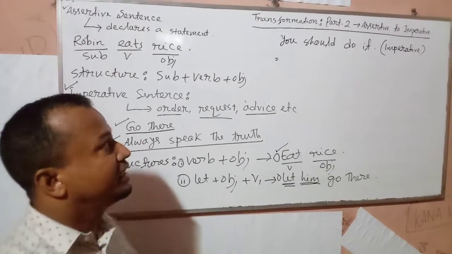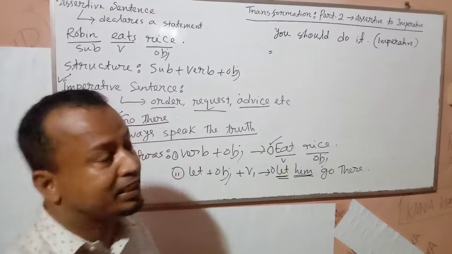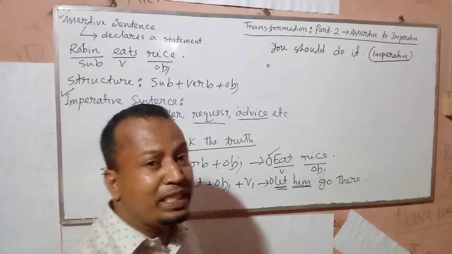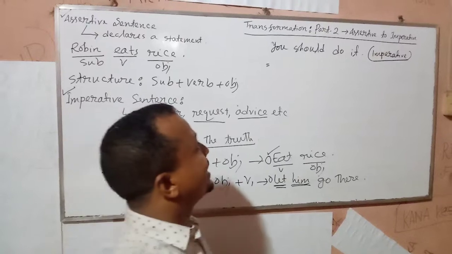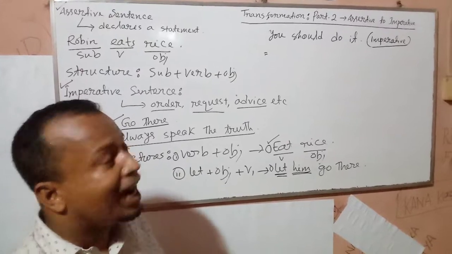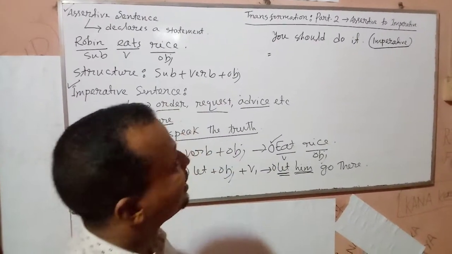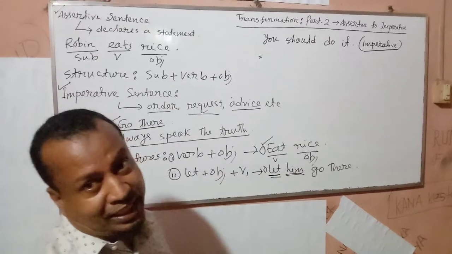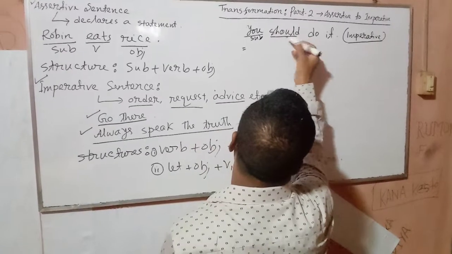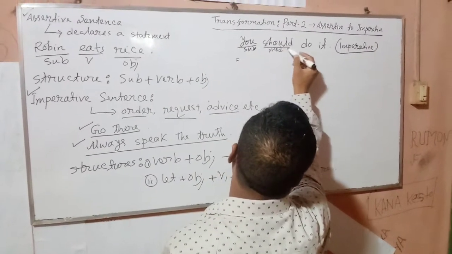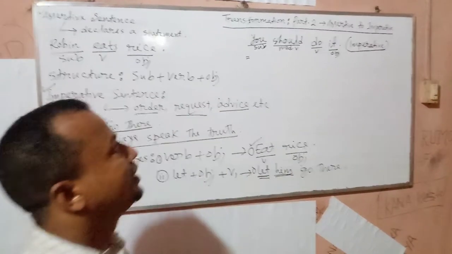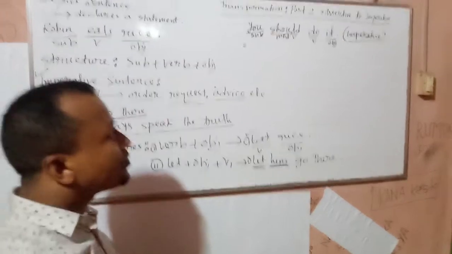You should do it is an example of an assertive sentence. In the bracket, you see imperative. It means that you have to change this, you should do it, into an imperative sentence. Then how will we do it? First you have to think about the structure. Here this is the subject, this is the modal verb, this is the verb, this is the object.